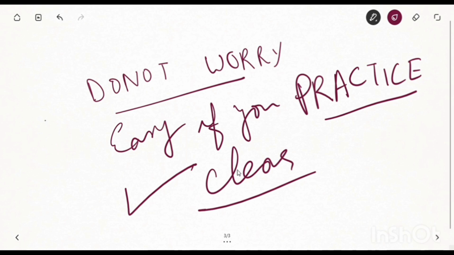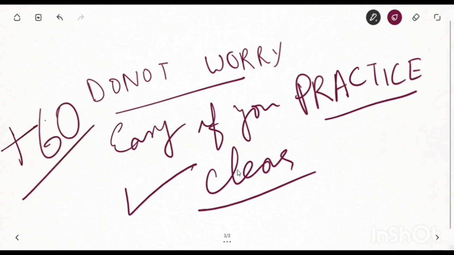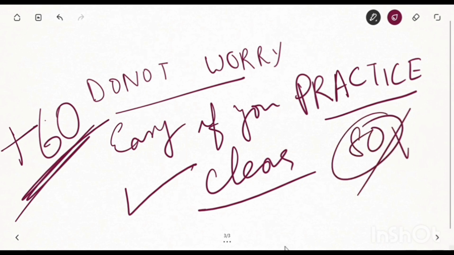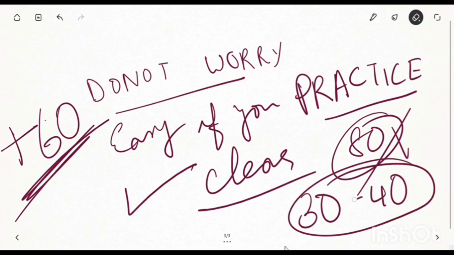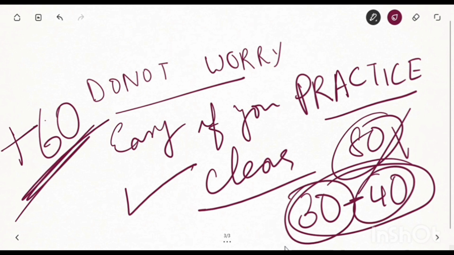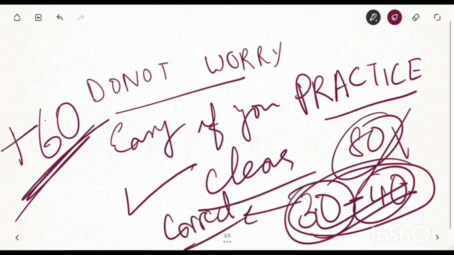Never demotivate yourself, never degrade yourself. You can score a minimum of 60 marks even if you have no practical skill in maths. And trust me, you don't have to solve all the 80 questions. Solving a maximum of 30 to 40 questions is fine, but all the 30 to 40 questions that you solve should be correct. Even if you get 4 or 5 wrong answers, you can still clear this paper.